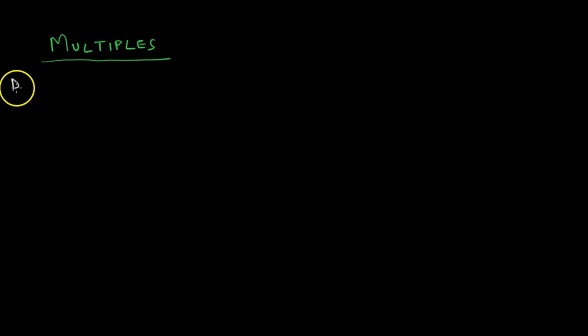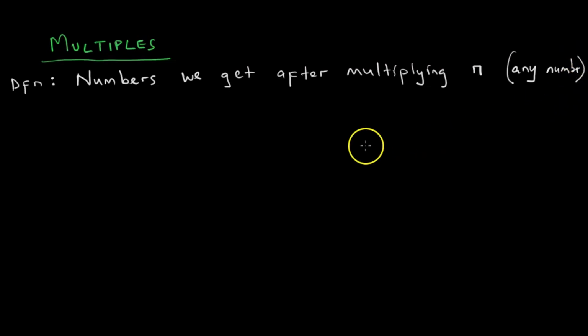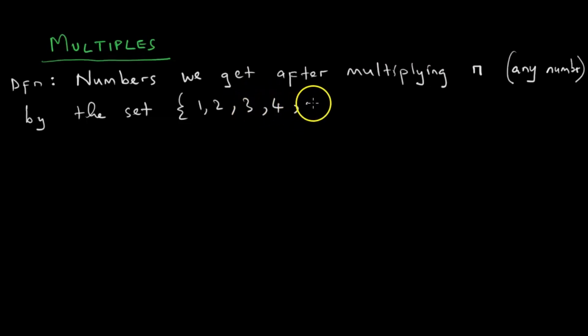We have to first define what a multiple is. We define multiples as numbers we get after multiplying n, and we are using n for any number, by the set 1, 2, 3, 4 and so forth.